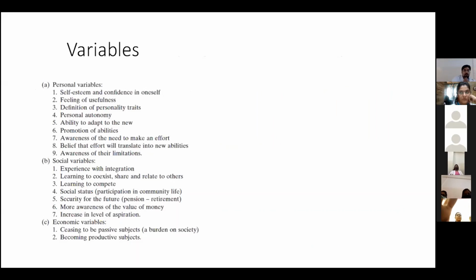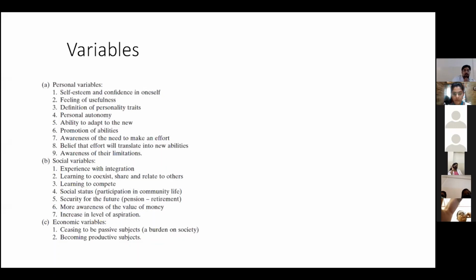Variables which are affected: personal, social, and economic. Personal variables: self-esteem and confidence are affected. A feeling of uselessness will be there as the person will be dependent on others. Definition of personality traits: personal autonomy, ability to adapt to a new activity or new role to play. Promotion of abilities, awareness of the need to make an effort, belief that effort will translate into new abilities, and awareness of their limitations.